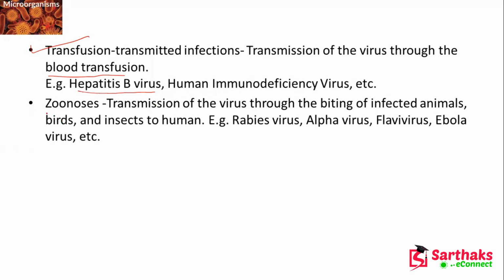Then zoonosis. Zoonosis is transmission of the virus through the biting of infected animals, birds or insects. It can happen by biting of infected animals, birds or insects to humans. And rabies virus, then alpha virus, you have Ebola virus. So these are the zoonosis.